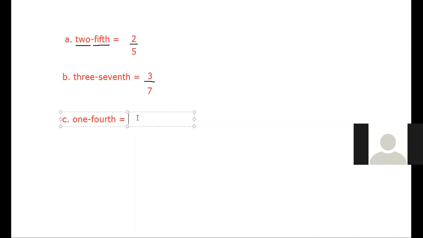Yes, answer will be 1/4. So first we will write here 1. Then what we will do, Jay? We will draw a small line. Then below this line, we will write here 4, not 4th. Okay, we will write here 4.